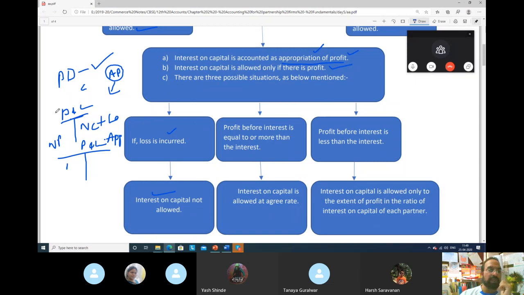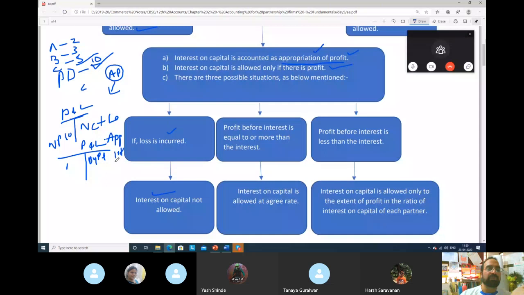See, for example, to A, B and C, 3 partners, interest on capital we have to pay 2,000 to him, 3,000 to him and 5,000 to him. So total is how much? Interest on capital 10,000. So for example, from the profit and loss account, net profit is 10,000 rupees or more. So it will come here by P&L account 10,000 rupees. So if this is 10,000, what will happen?